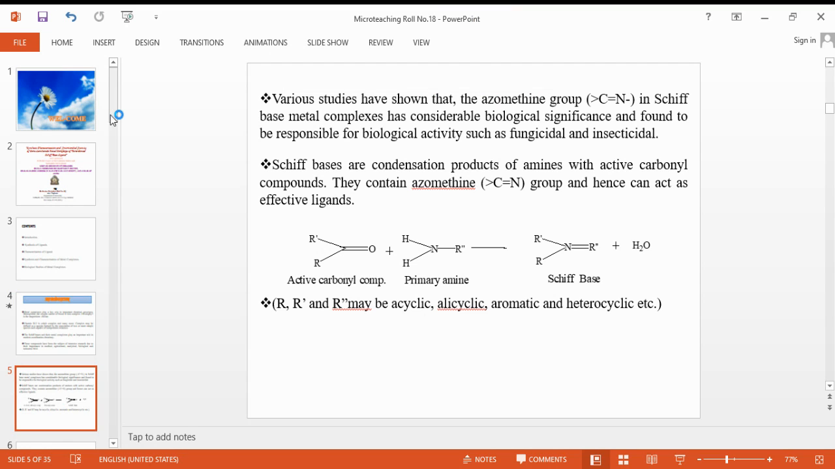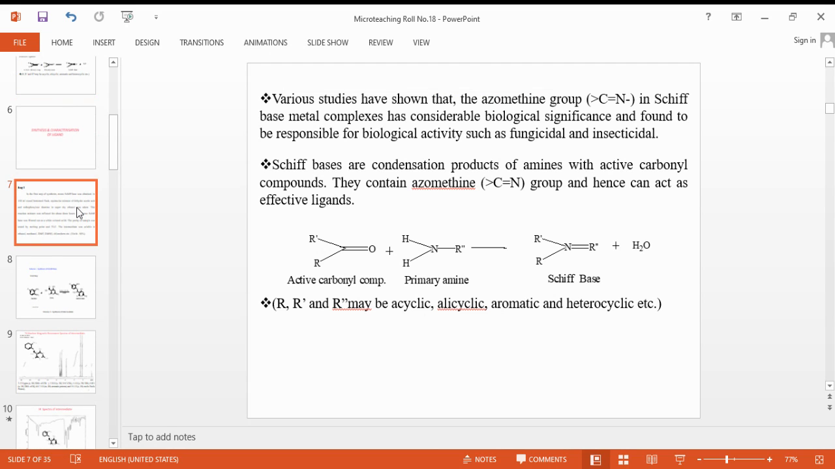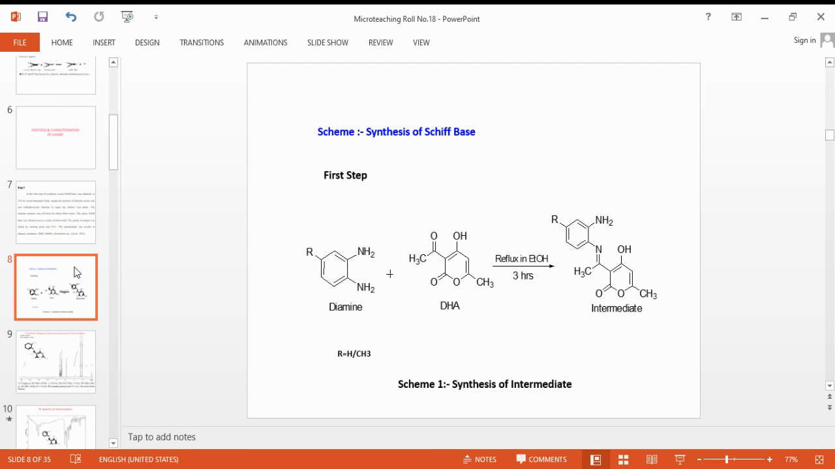In my present study, I have synthesized a tetradentate Schiff-base ligand. That tetradentate Schiff-base ligand is prepared in two steps. In the first step, orthophenylenediamine and dehydroacetic acid are refluxed for 3 hours in ethanol solution, and the monodentate Schiff base is obtained. Now, this is the characterization data of this ligand.